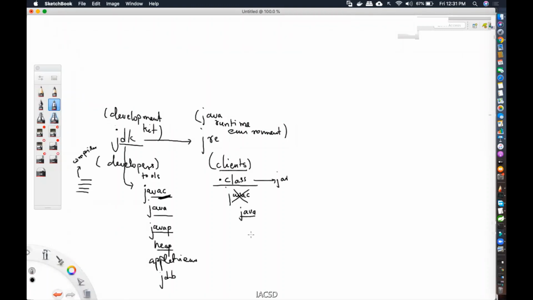Okay, but if I'm running the code, what do I need? I need memory, right? If I'm running the code, I need memory for my program. Okay, I need to bring it into main memory, right? So for that, the interpreter will run the code inside what? The Java virtual machine. The Java virtual machine is going to provide you resources, that is memory and computing power, from the base operating system. So the interpreter will run the code. So what happens? It runs the code byte by byte. So over here, I mean line by line.